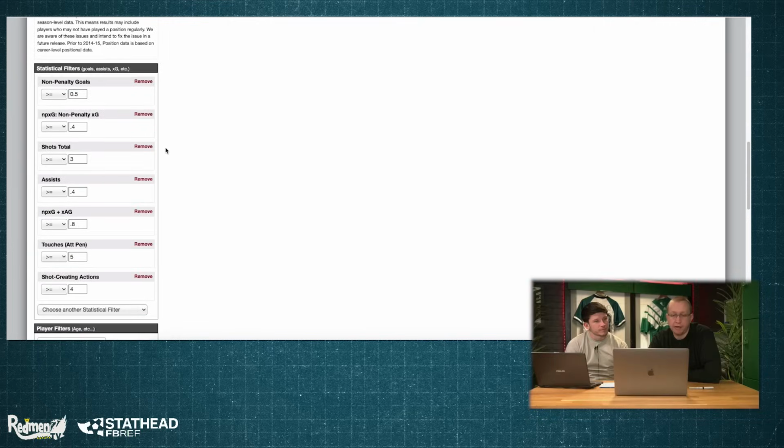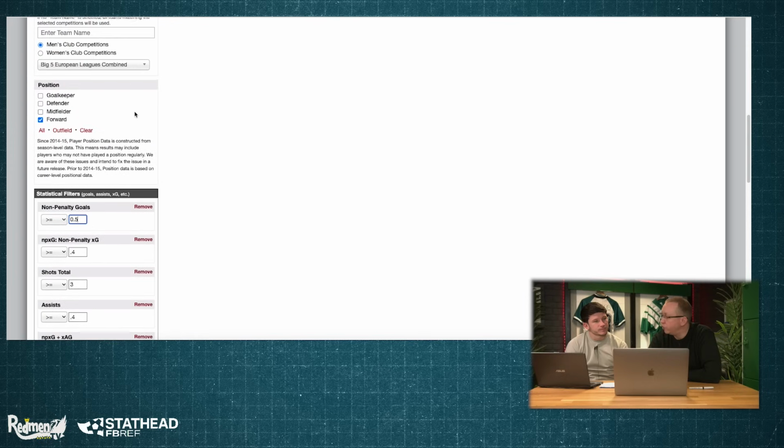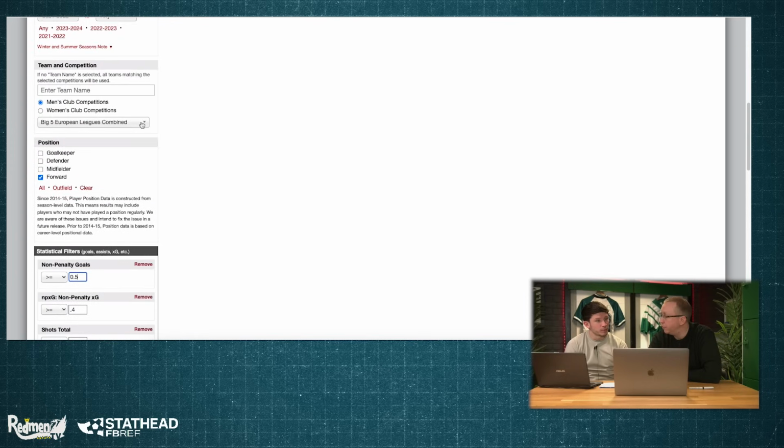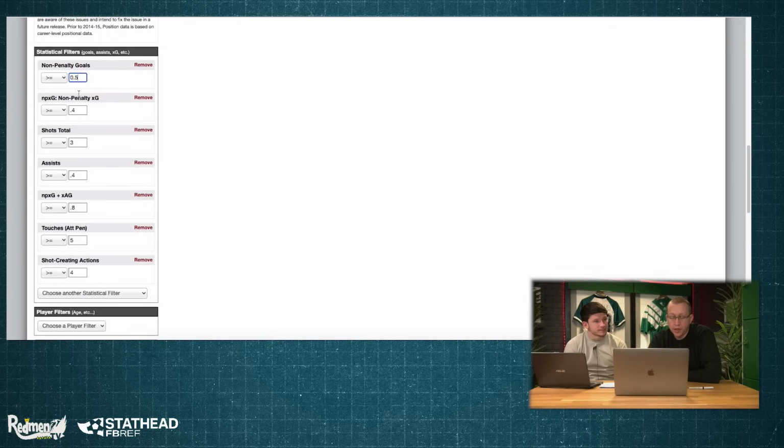So, show criteria again, really easy to do. This time, would you open it up to more than just big 5 European leagues, or should we just look at that to begin with? I probably would, yeah, but it's up to you. Let's leave it like that for now.